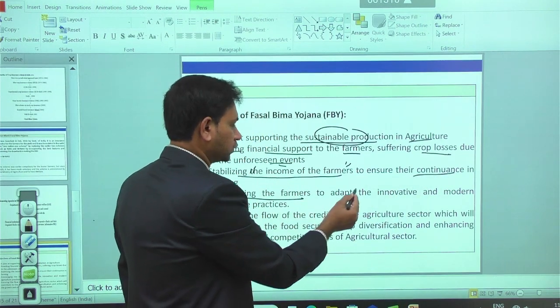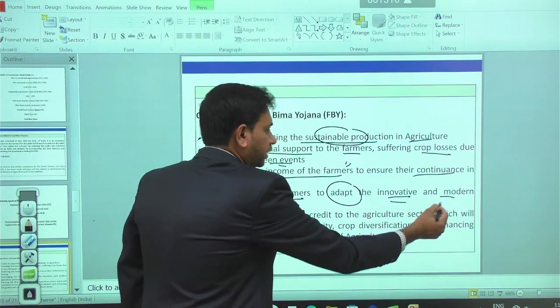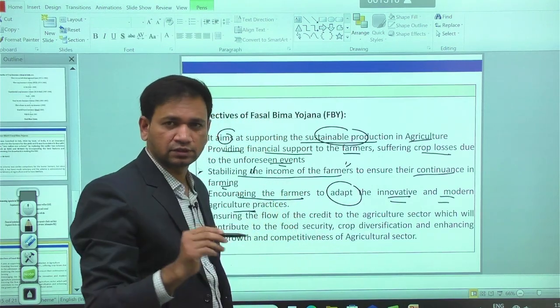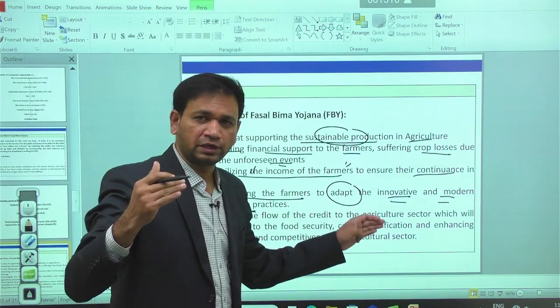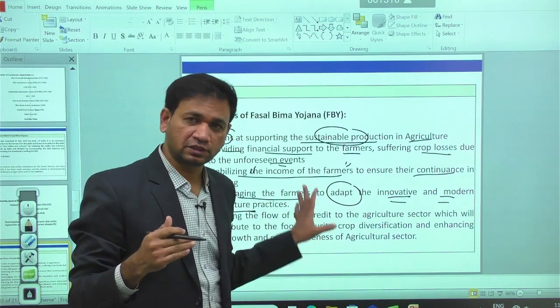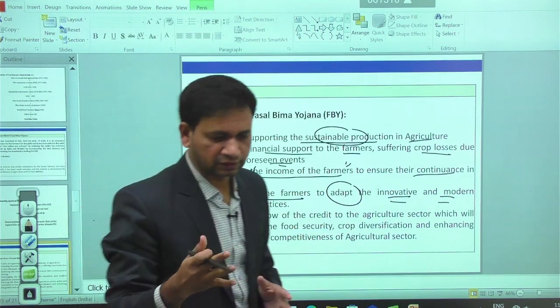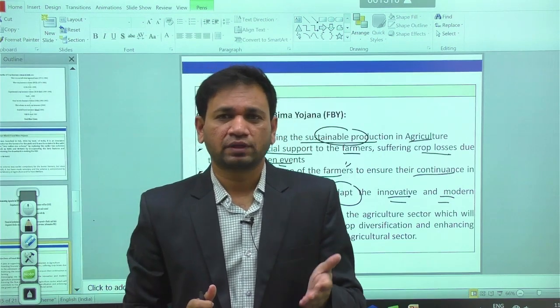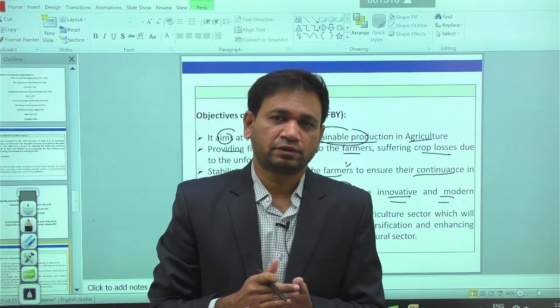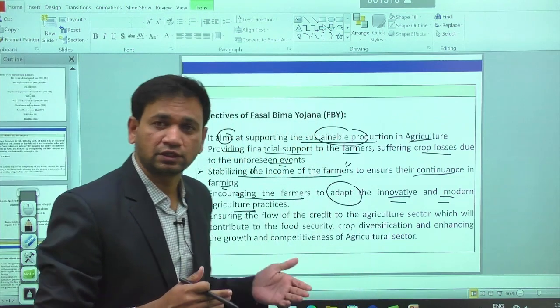Encouraging the farmers to adopt innovative and modern practices in agriculture, because when the financial position is improving, they have more ability to purchase innovative practices in agriculture. Innovative practices, matlab, we can take examples like micro irrigation and protected agriculture, right? These are techniques that can be adopted in place of conventional practices.